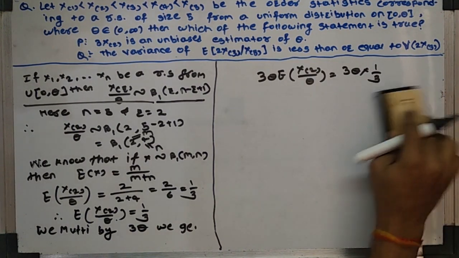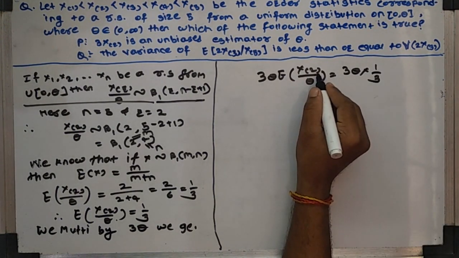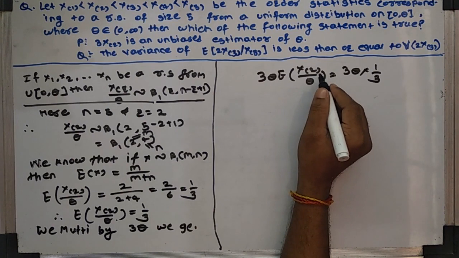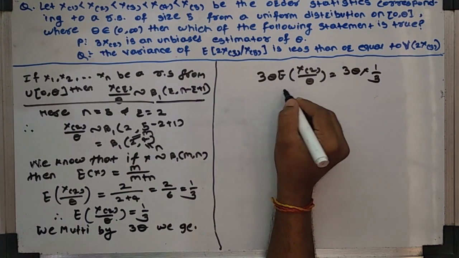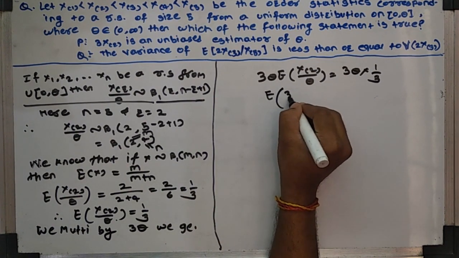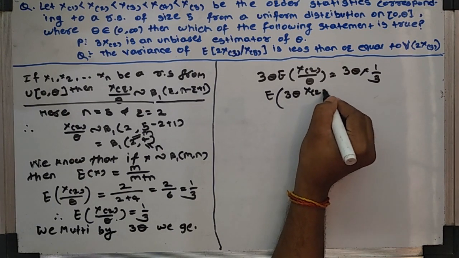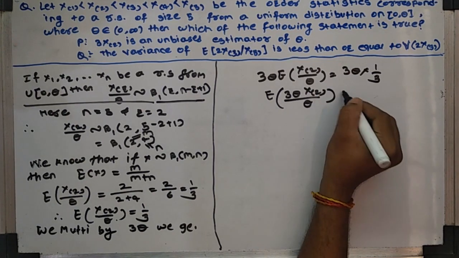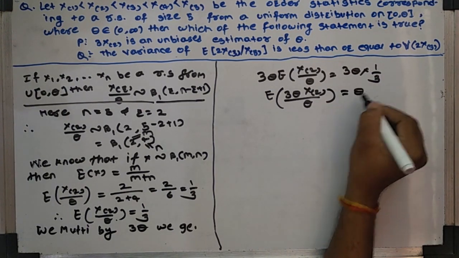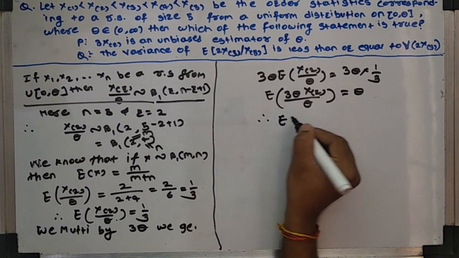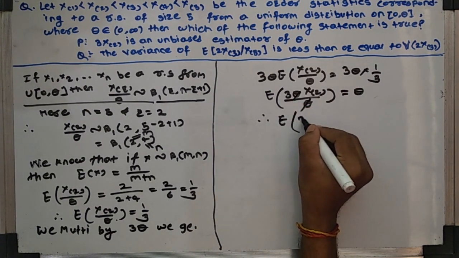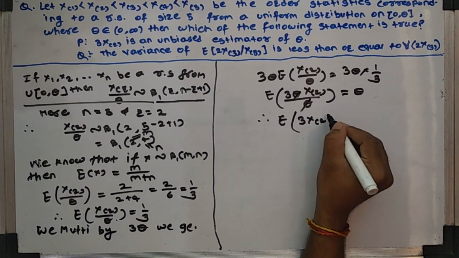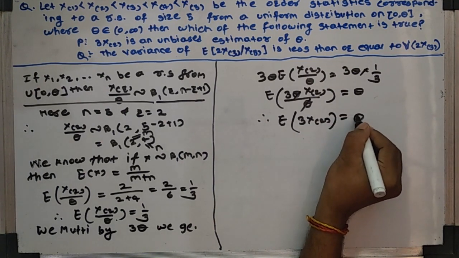By using this result, the expectation of 3 theta into X(2) upon theta is equal to theta. Therefore, the expectation of 3 into X(2) is equal to theta.